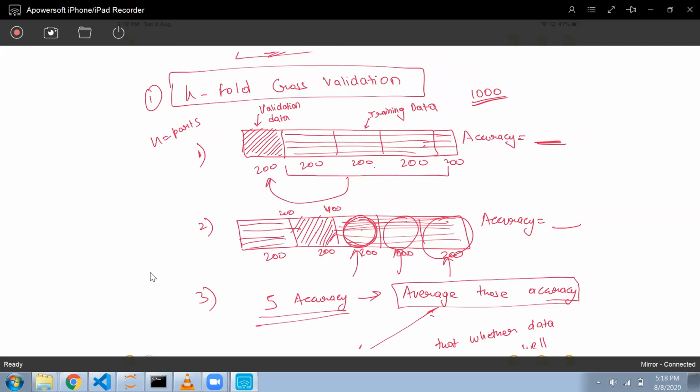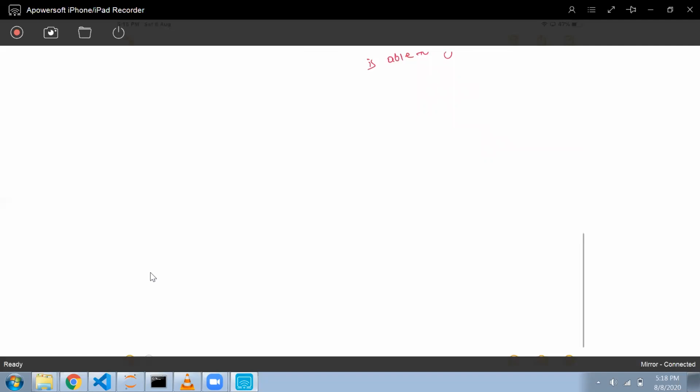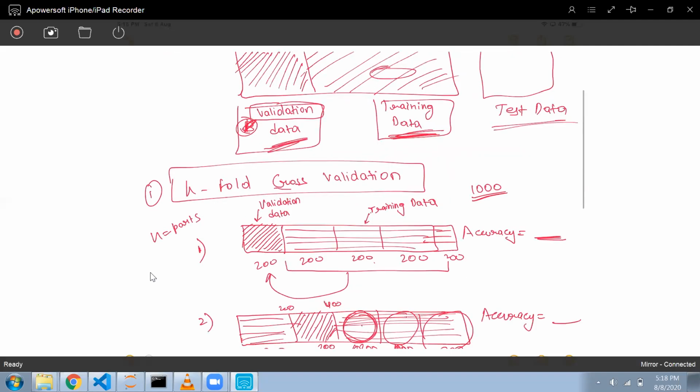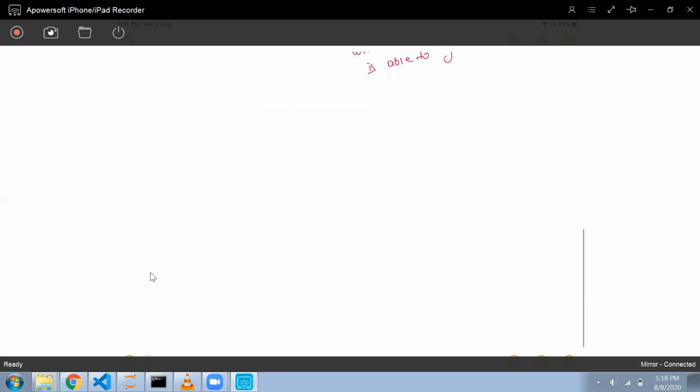So this is one of the techniques that is used. Now, this is one of the ways of doing cross validation. So one is k-fold cross validation, and we have one more, which is known as stratified cross validation.